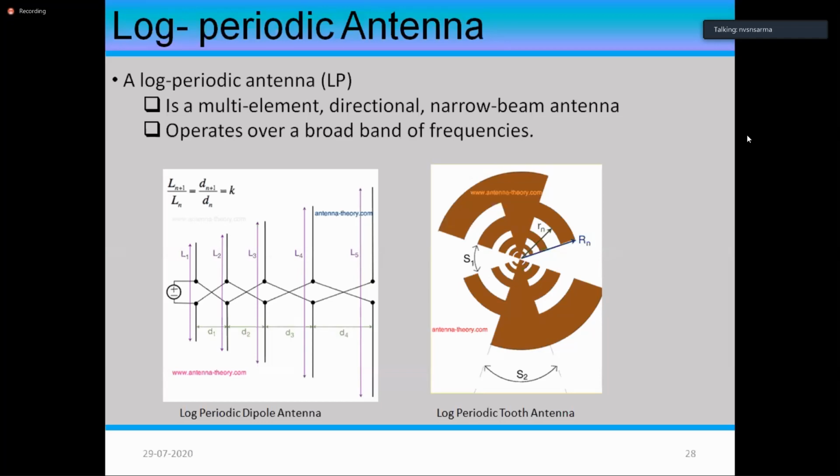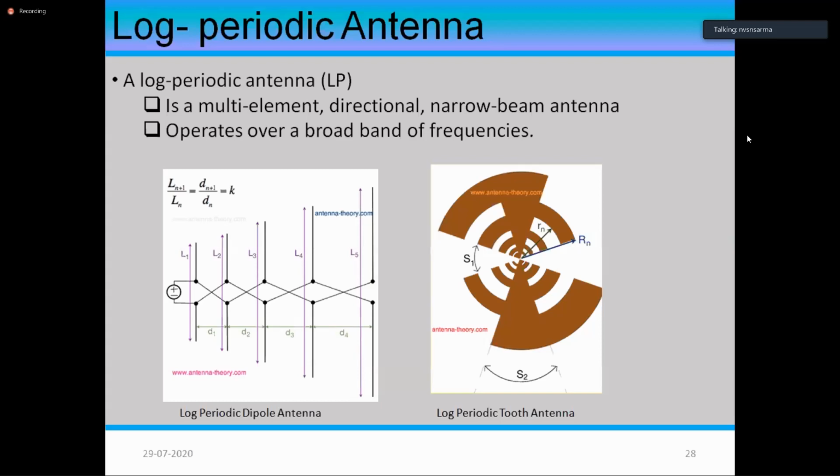This log periodic means the equation comes as shown here, L(n+1)/L(n). That means the length of a dipole to the succeeding dipole length must have the same ratio. Similarly, the spacing between the dipoles must also be the same, d(n+1)/d(n), as well as L(n+1)/L(n) must be the same. Then we call it a log periodic antenna.